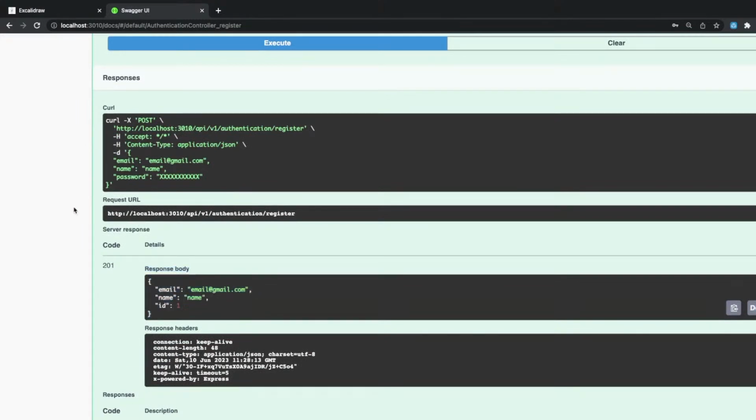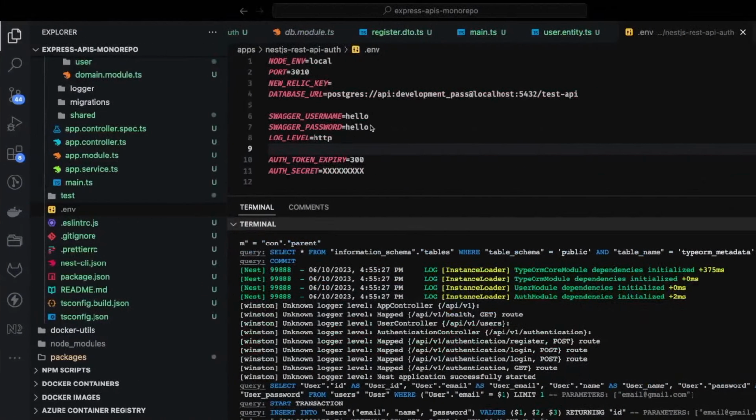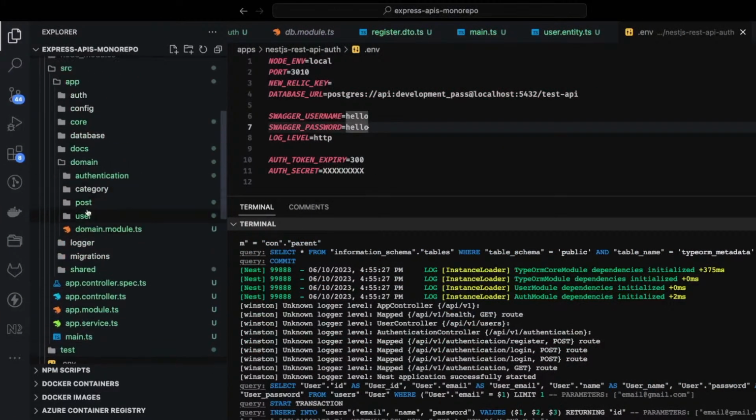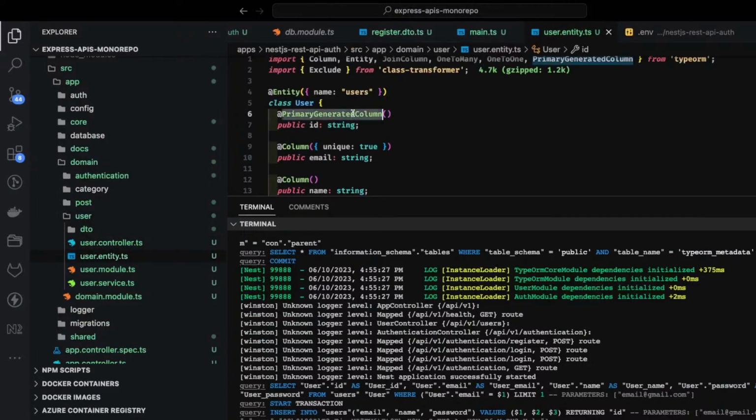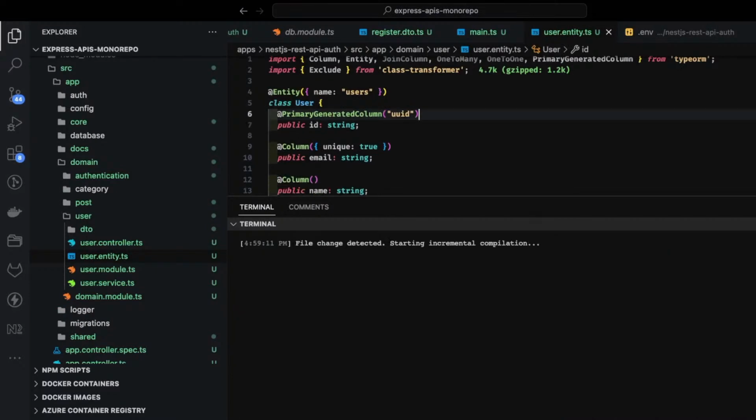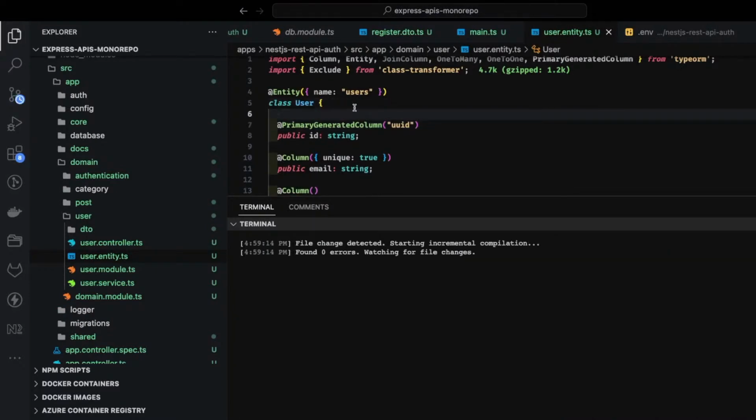ID is auto incremented. So either we can use a UUID for this, so we can make the required changes for that. If we want to have a UUID instead of this auto incremented primary key, we can go to the user entity, use primary generated column, and set the type to UUID. That's it. Now it will restart.